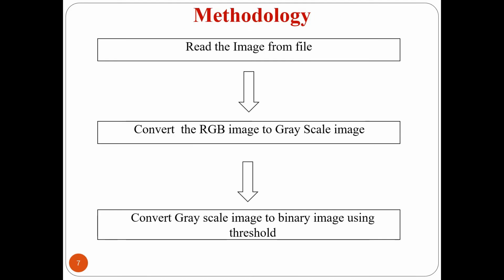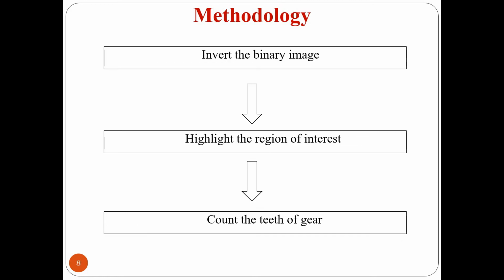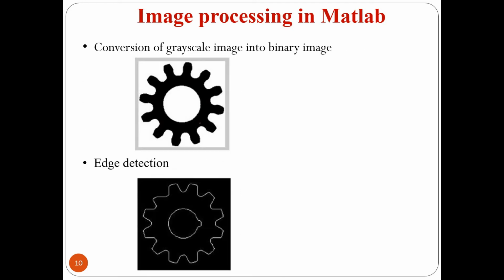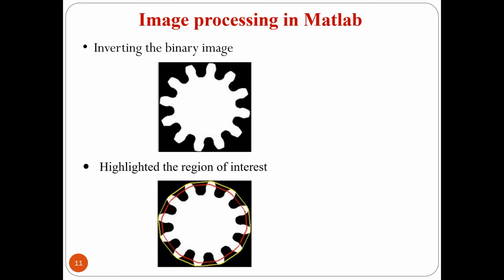Methodology. Image will be fetched from the camera. Color information will be stored in the form of intensity level, that is, a grayscale image. After that, to manipulate the image, the grayscale image is converted into a binary image. MATLAB uses thresholding to convert the intensity level into binary code. After that, the image is inverted, the region of interest will be highlighted and further processing will happen. Here is the grayscale image filtered with an auto white balance algorithm and deblurring convolution algorithm, and the converted binary image. Then edges will be detected, and the binary image is inverted and the region of interest will be highlighted.